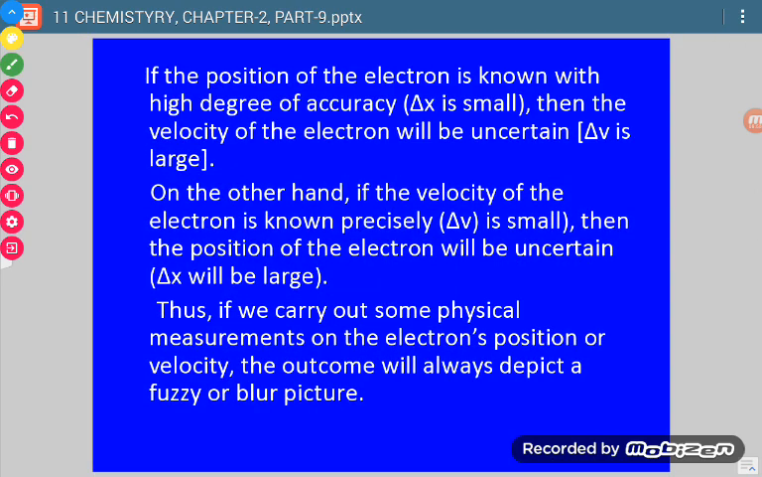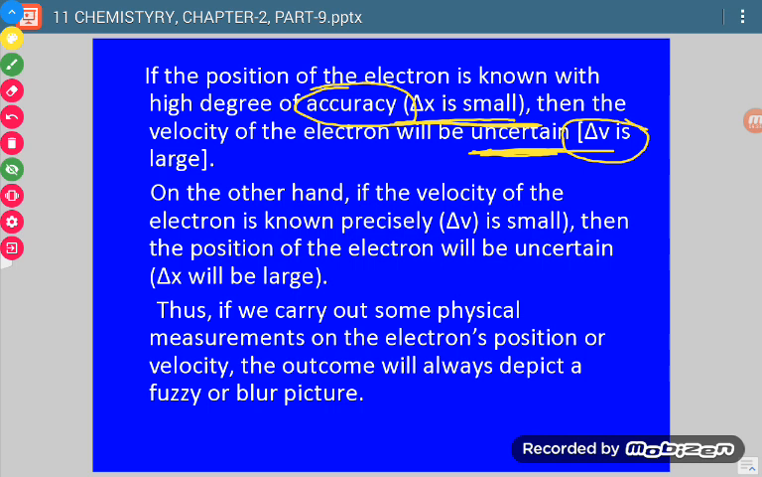Now see what it means. If the position of an electron is known with a high degree of accuracy, then the velocity of the electron will be uncertain. So what does it mean? If we are talking about an electron, and we have determined its position with accuracy, then its delta v or delta p value will not be accurate. That value will not be correct, there will be some mistake, or we can say the value will not be exact; it will be different from the exact value.